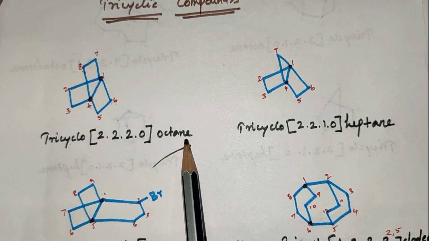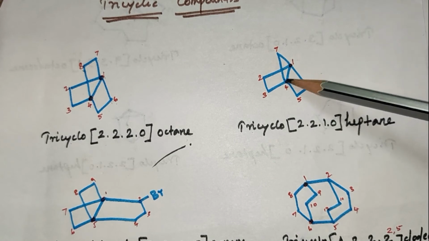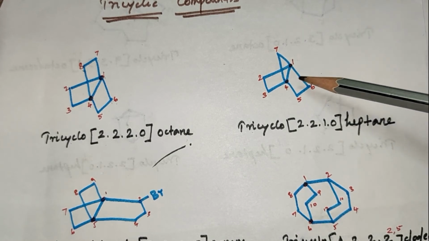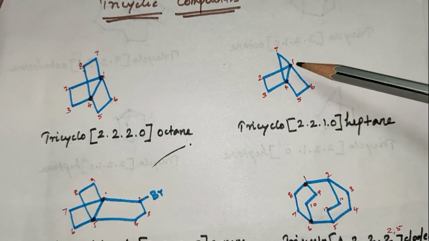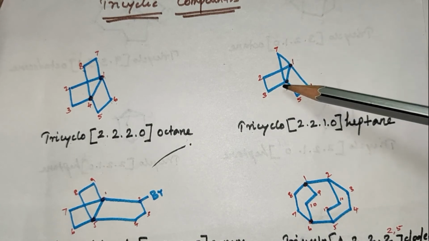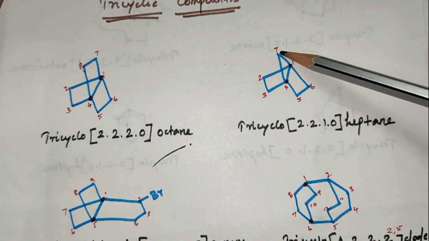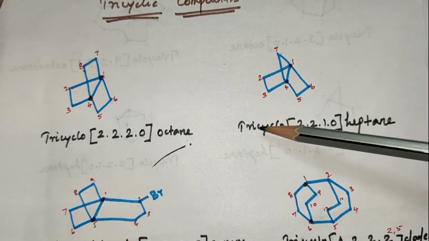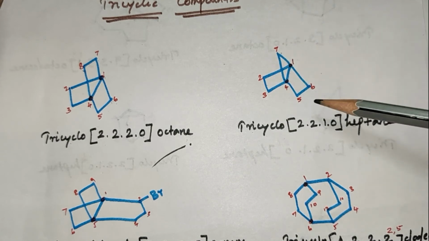The parent hydrocarbon is 8. In this compound, it is a bridgehead position. 3 rings are connecting with this bridge. So the numbering is 1, 2, 3, 4, 5, 6 and 7. Tricyclo 2,2,1,0 heptane.